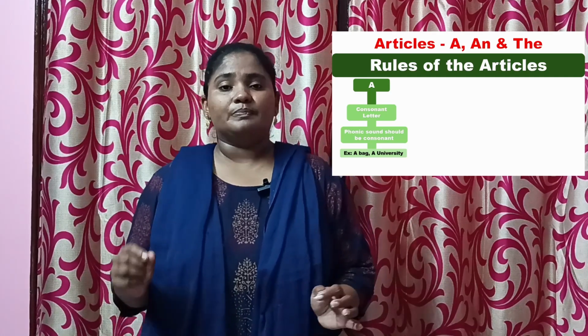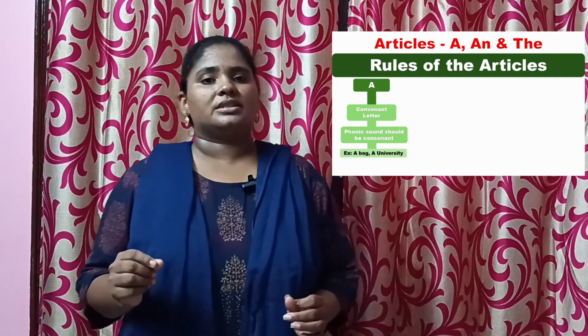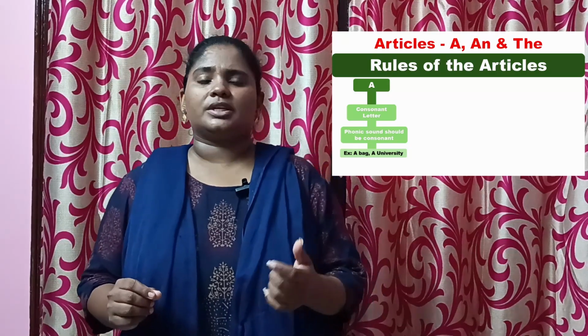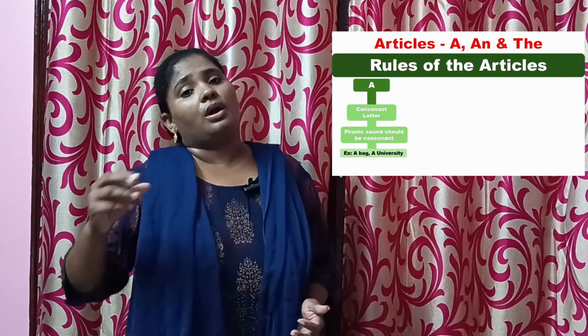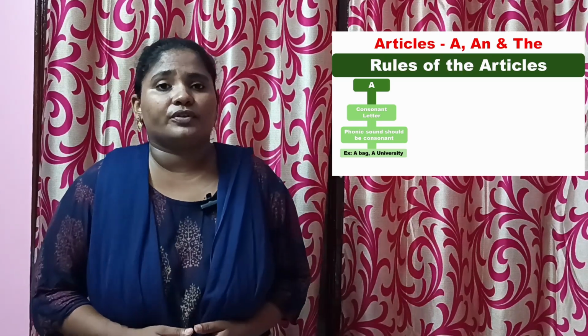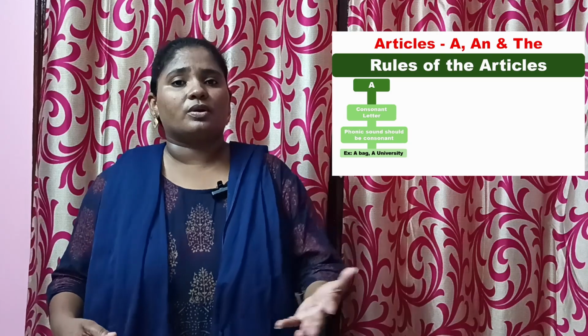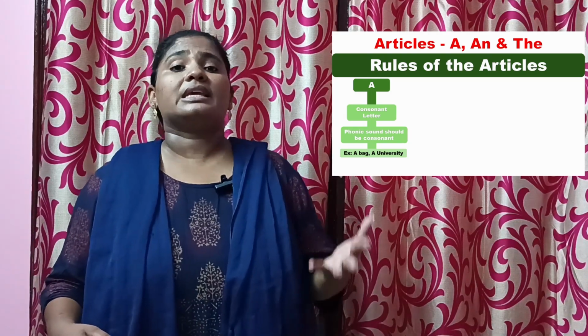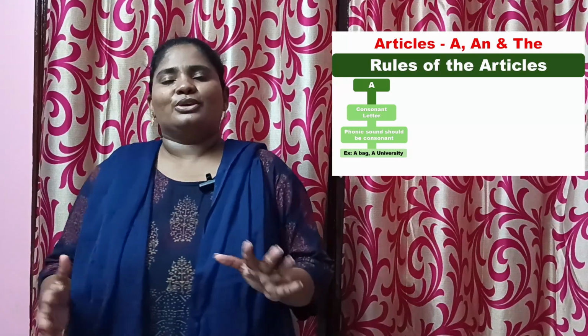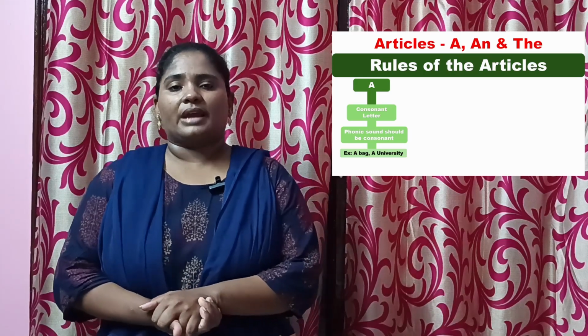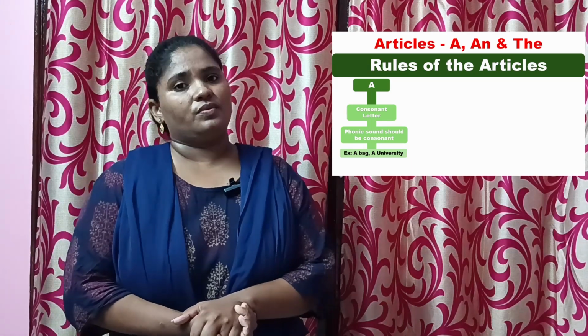Let's see an example. A bag. B is a phonic sound of a consonant. A university. The vocabulary starts with U, which is a vowel letter, but when we pronounce university, we are using the sound "ya". So we write according to the phonic sound: we write it as "a university".